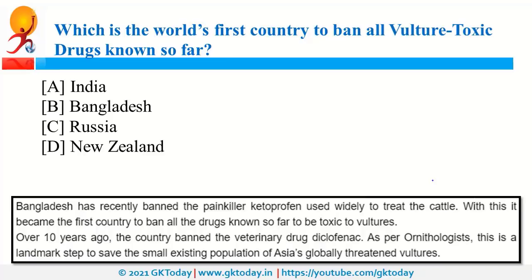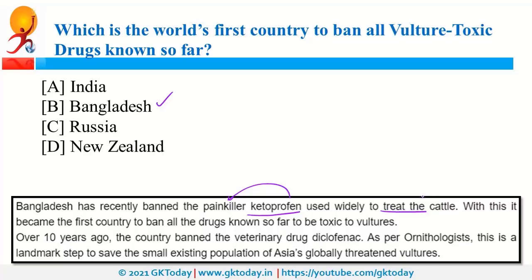Which is the world's first country to ban all vulture toxic drugs known so far? So, it is our neighbor Bangladesh. Recently, it decided to ban ketoprofen. It is a painkiller which is used to treat the cattles. However, the problem is that when vultures feed on these cattles, it creates problems for these vultures, and sometimes it leads to the death of these vultures. So that is why Bangladesh decided to ban this ketoprofen.